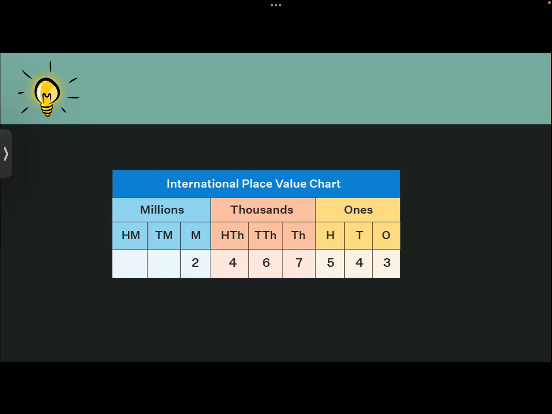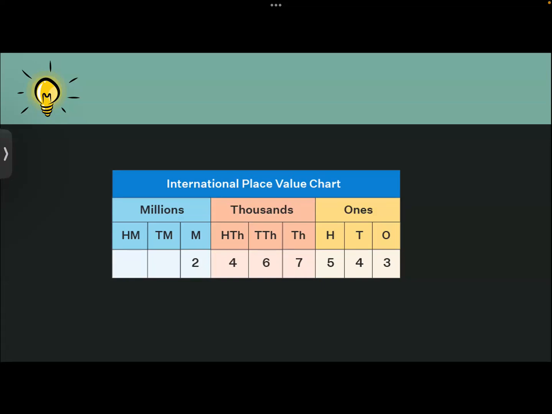The ones period was divided into ones, tens, and hundreds. The thousand period was divided into thousand and 10,000. The lakh period was divided into lakh and 10 lakh, and the crore period was divided into crores and 10 crores respectively.